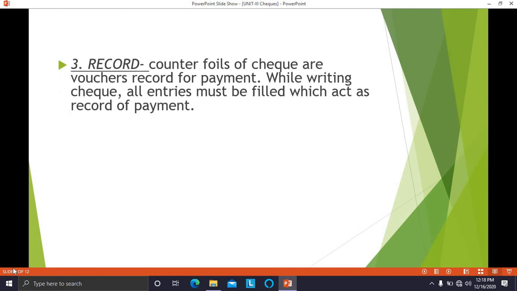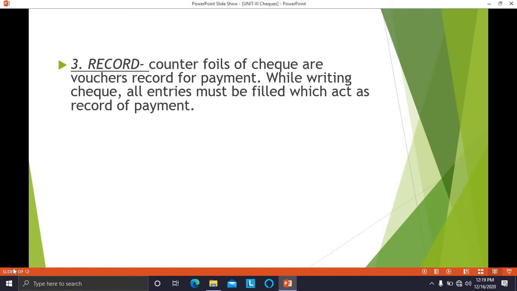Third point, record. Whenever a checkbook is provided, we can see that on the last or first page of the checkbook, there will be a voucher record. Immediately after writing one check, we have to make an entry in that list: which check is drawn, the check number, the date, the purpose of writing the check. Everything we have to mention in the counterfoils of the check. Because of that, maintaining the record of the checks becomes very easy.